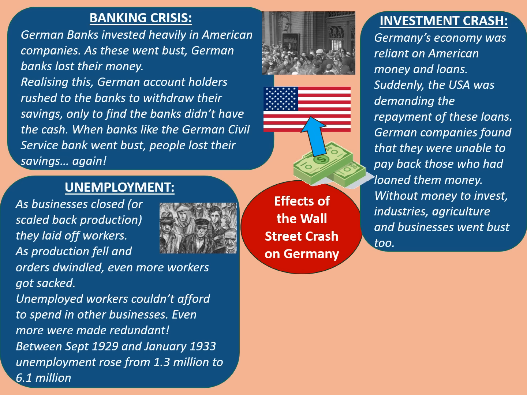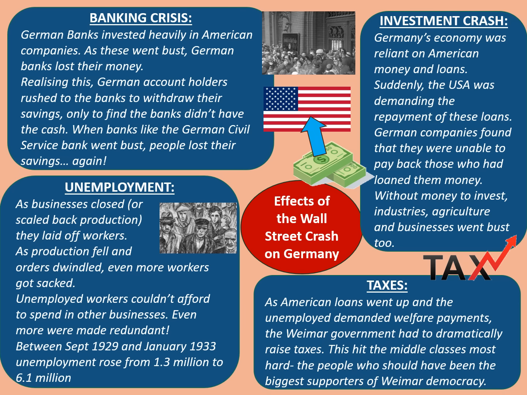As businesses closed or scaled back production, they laid off workers. As production fell and orders dwindled, even more workers got sacked. Unemployed workers couldn't afford to spend in other businesses. Even more were made redundant. Between September 1929 and January 1933, unemployment rose from 1.3 million to 6.1 million.